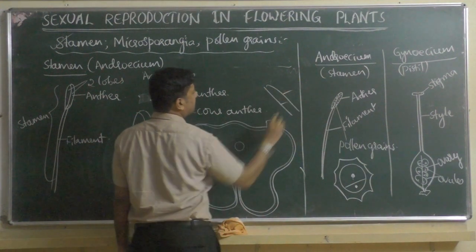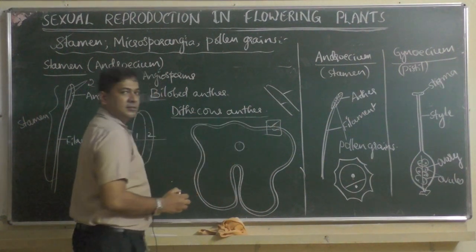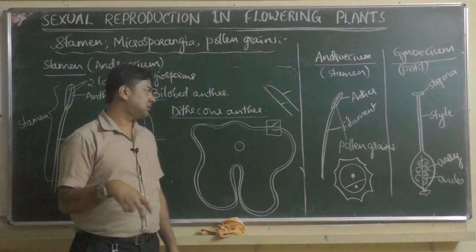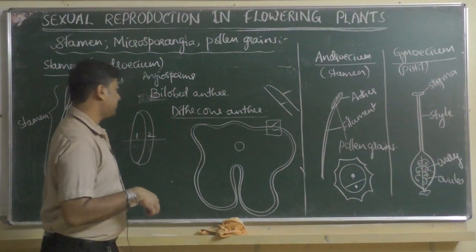This is one and this is other. So there are two theca layers, so it is also called dithecous anther, because anther is covered by two layers. Theca means layers, di means two, so two theca layers will be there.